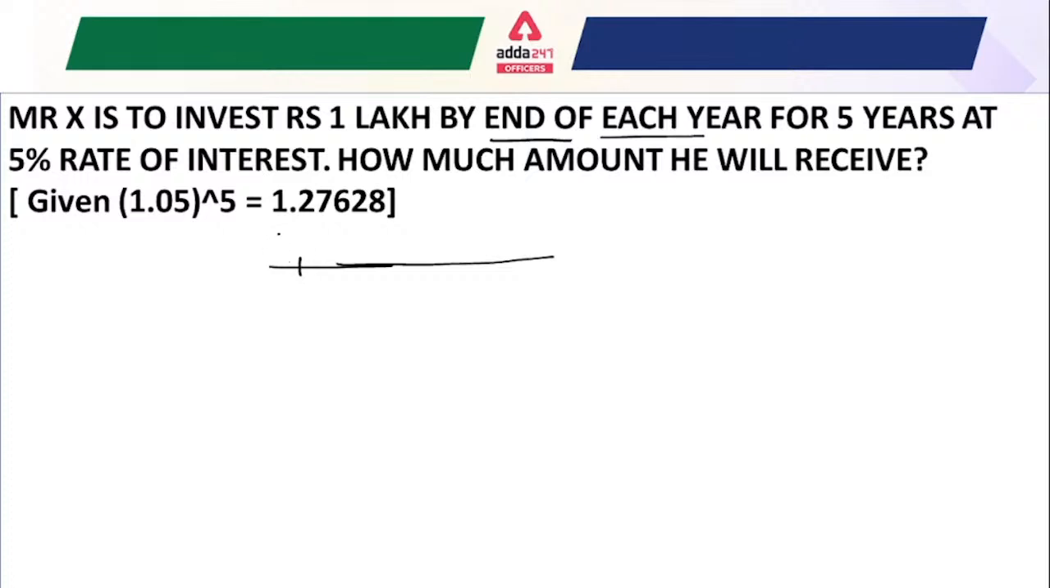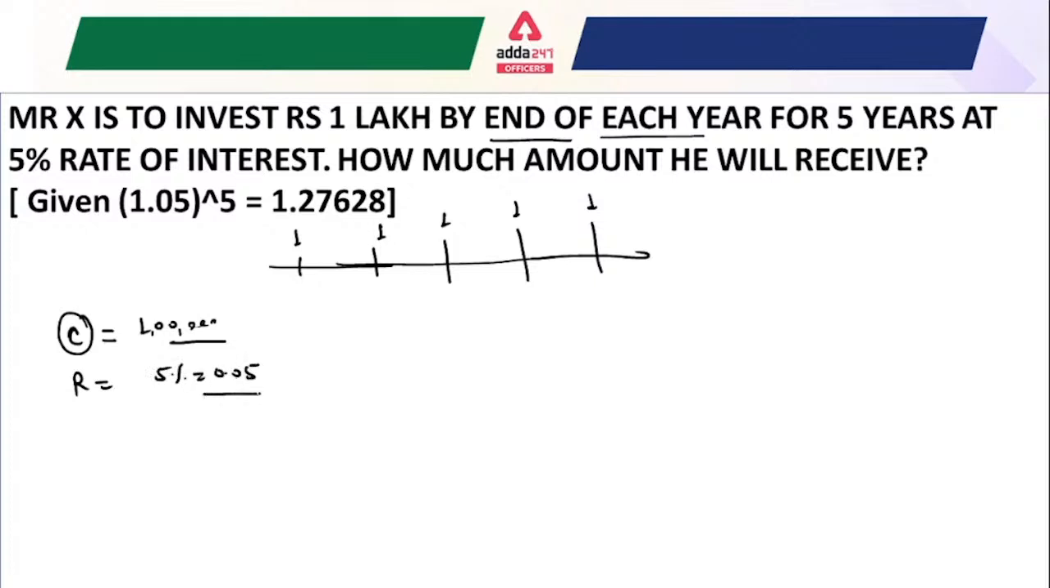For the first year, this 1 lakh, for the second year, again 1 lakh, for the third year, again 1 lakh, for the fourth year, again 1 lakh, and for the fifth year, again 1 lakh rupees. So the value of C, the cash flows, is 1 lakh rupees. The rate of interest given is 5%, which we can also write as 0.05, and the number of periods is 5 years.